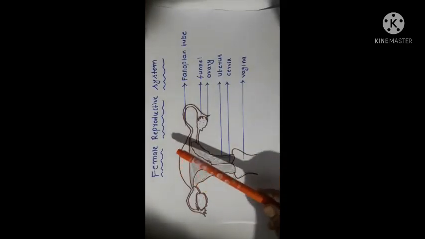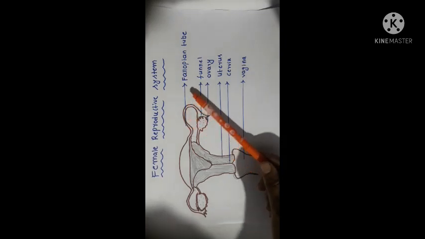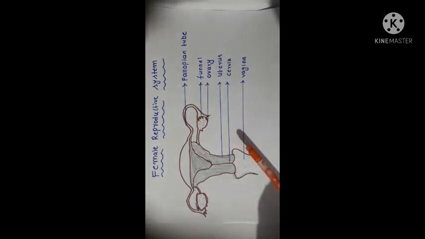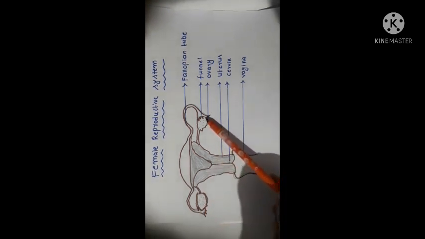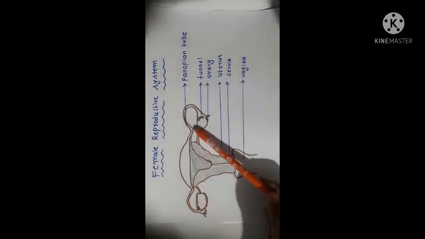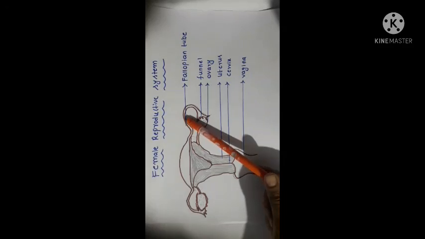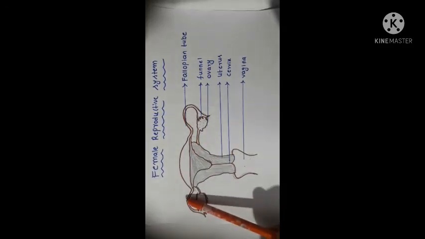Let us discuss the female reproductive system. You can observe this female reproductive system has two ovaries and two fallopian tubes, or oviducts.